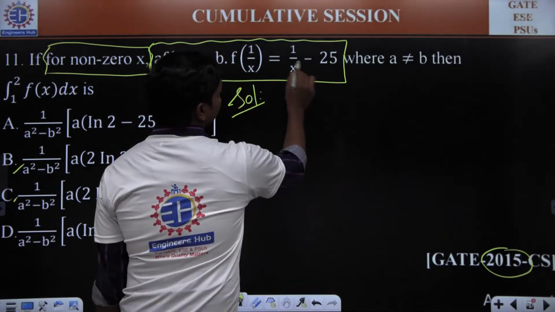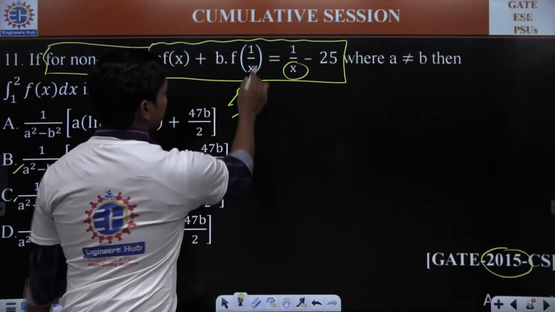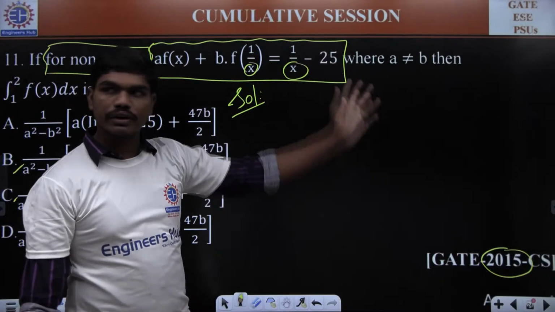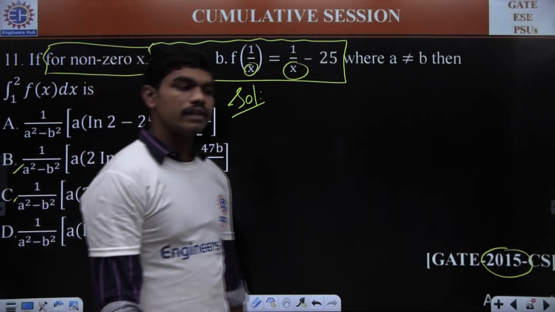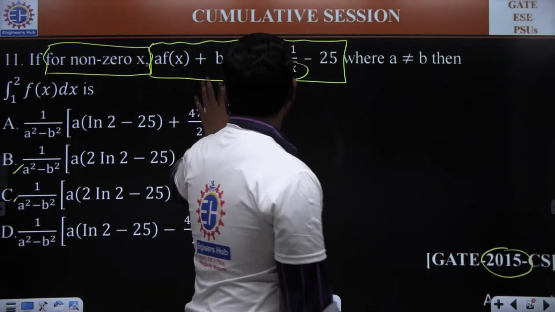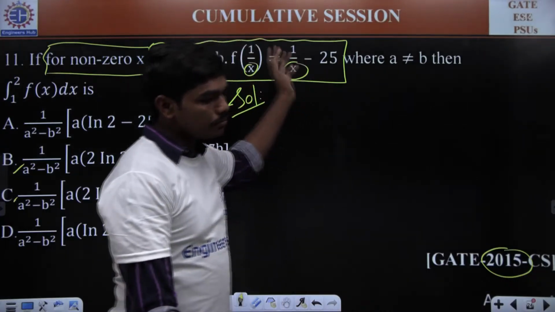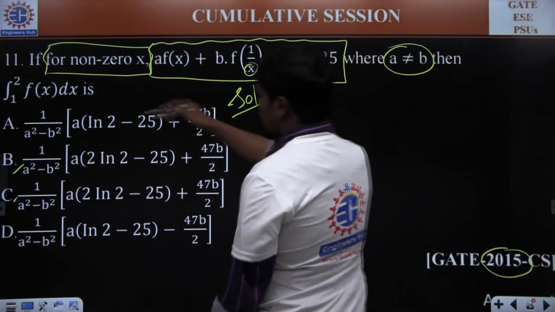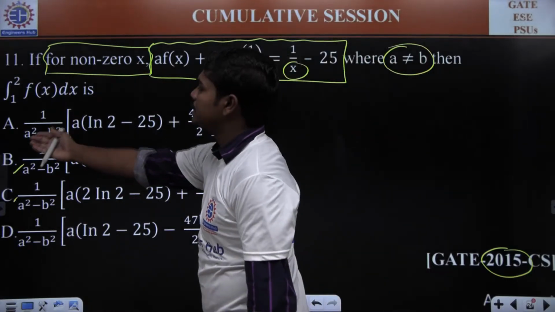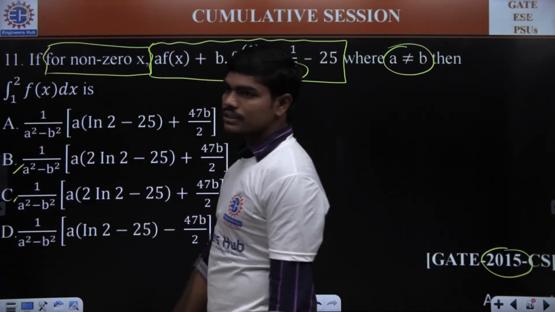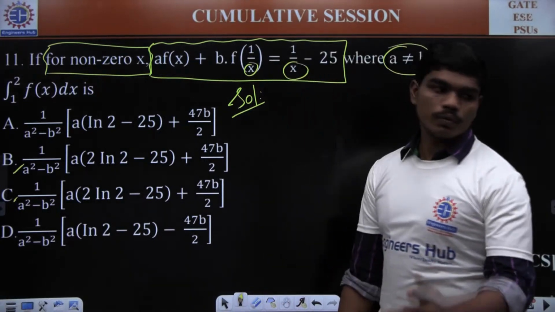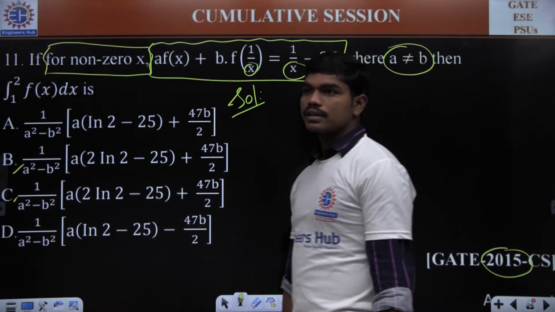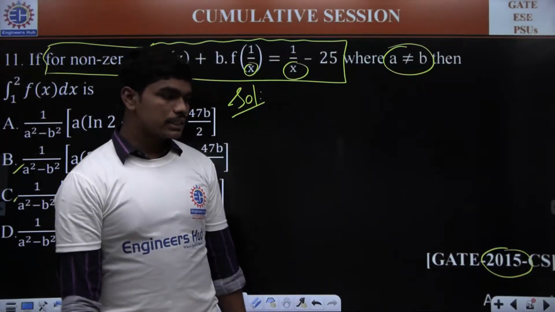Okay. You have this x in the denominator here and also here. So whenever x is 0, those two values will tend to infinity and you won't be dealing in finite values. So for some non-zero x, it's clear these two are finite, and of course a is not equal to b. All these options are valid because if a is equal to b, then all these options have denominator as 0, so we can't solve. Indeterminate. Good.